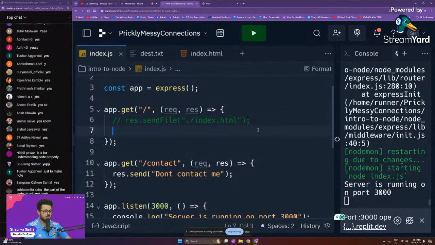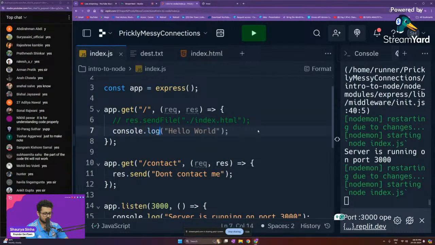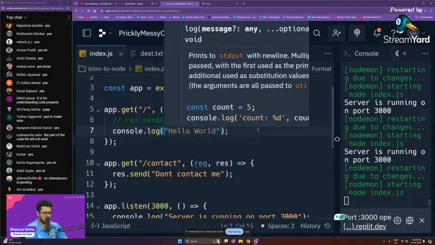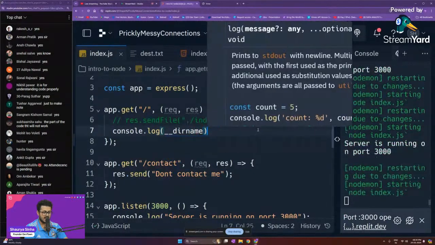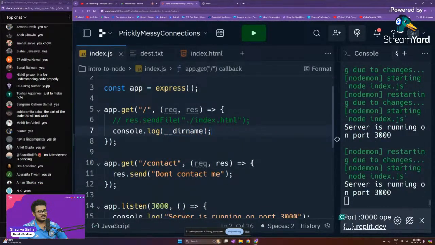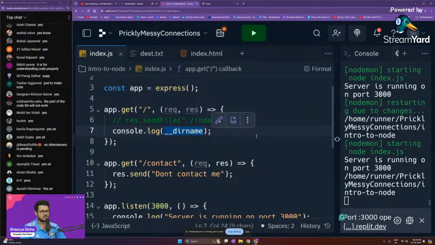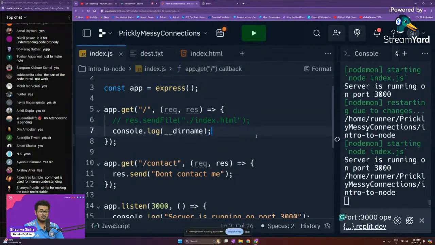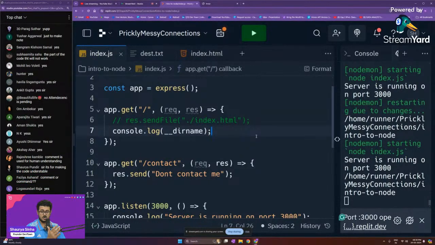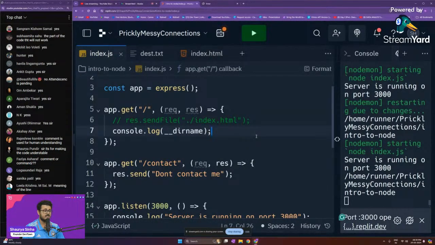So I'll just put up a console.log, and I'm going to log __dirname, directory name. This particular line of text actually gives you the absolute path from the root of your computer to the folder inside of which index.js is present.